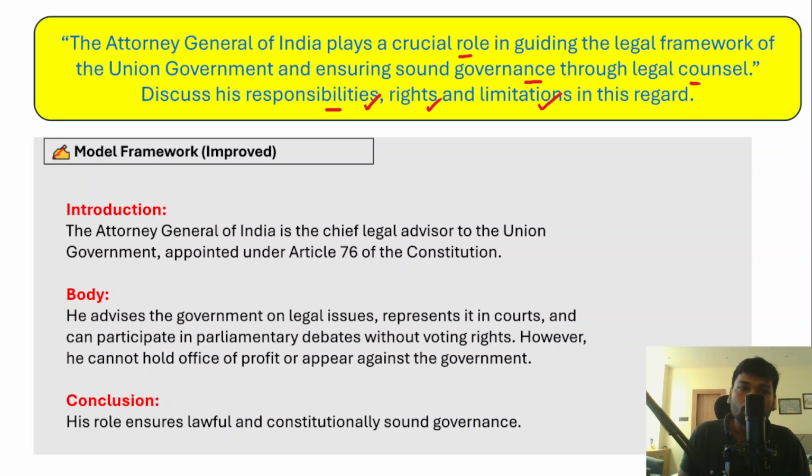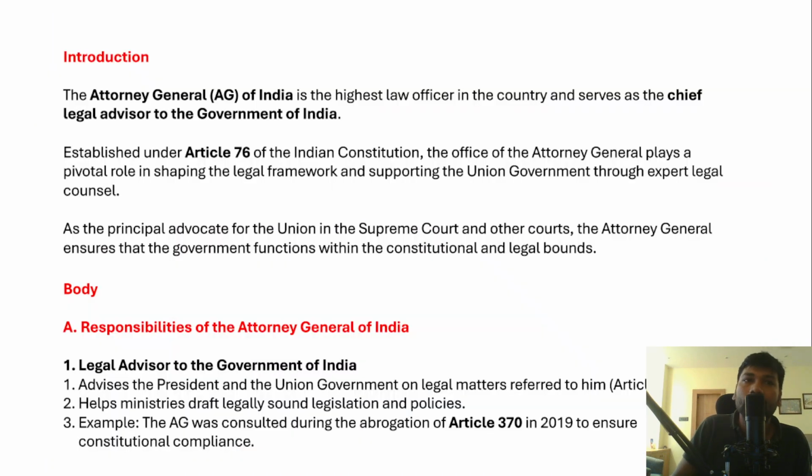Right? So therefore, in the body part of the answer, you should include all these different parts. And in the conclusion of this answer, you need to ensure the significance and the importance of the Attorney General of India. Right? So that's how you need to have a basic framework for this particular question.